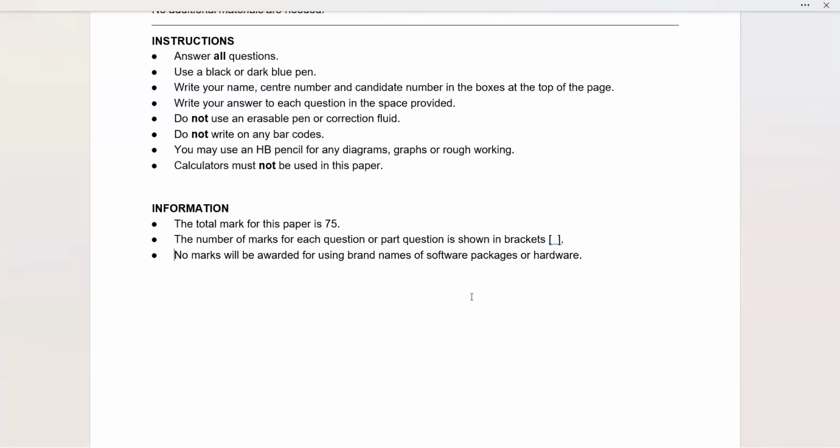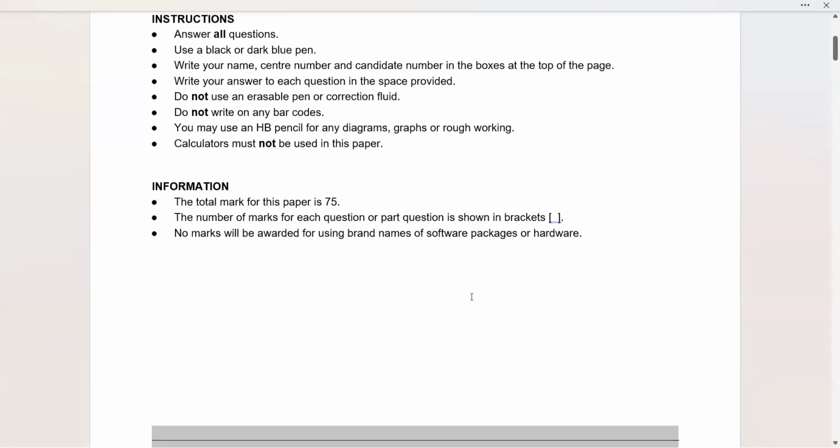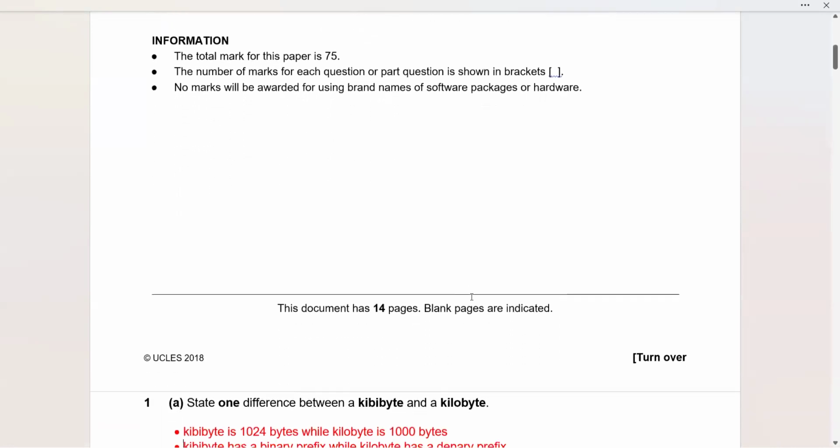Calculators must not be used in this paper. The total marks for this paper is 75 and the number of marks are given in the brackets. There's no mark awarded in case of using brand names, so please refrain from using brand names. Now, question number 1.